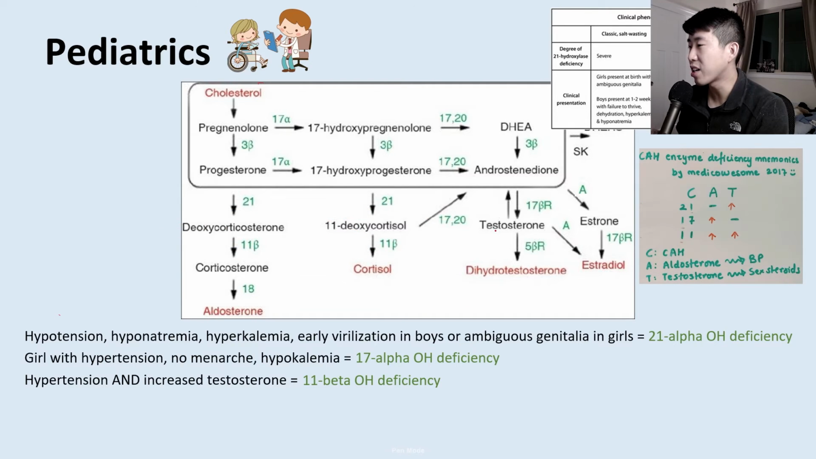So a nice mnemonic that I found when I was looking on Google Images. There's this mnemonic CAT. So A stands for aldosterone, and then T stands for testosterone. So for 21 hydroxylase deficiency, you have low aldosterone and high testosterone. 17 alpha hydroxylase, you have high aldosterone and low testosterone. And then 11 beta hydroxylase, you have high of both. So this is a really easy way to remember these 3 commonly tested questions that you're going to be asked.